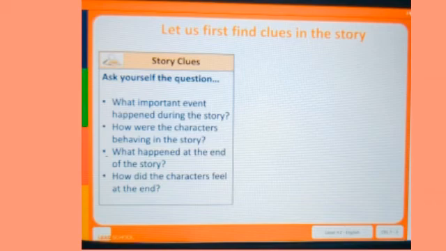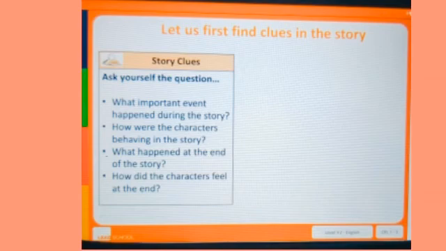See here, what important event happened during the story? Tell me, what important event happened during the story? Yes, the grasshopper was enjoying and was not worried about collecting the food. Right? During the story, what important event happened? The grasshopper was just enjoying, not doing any work. That is the important event that happened in the story.